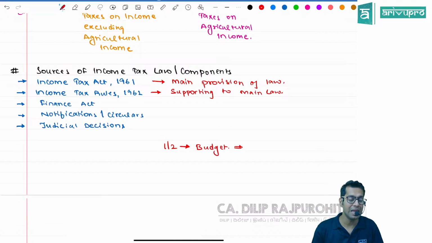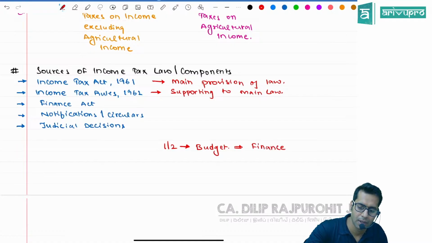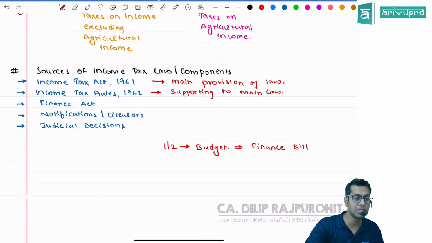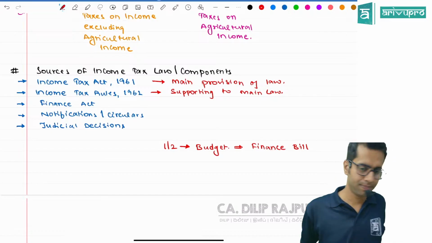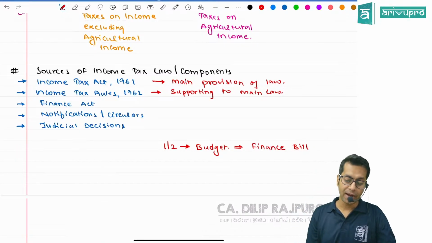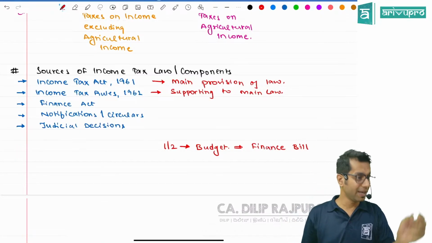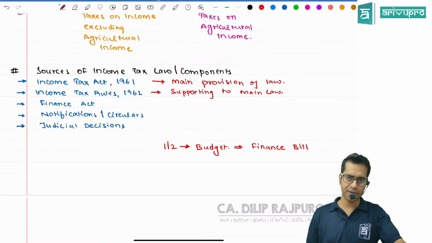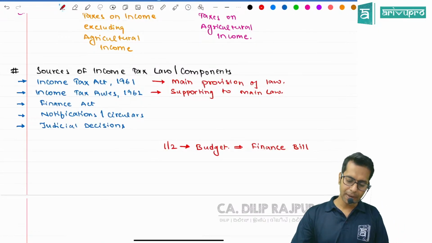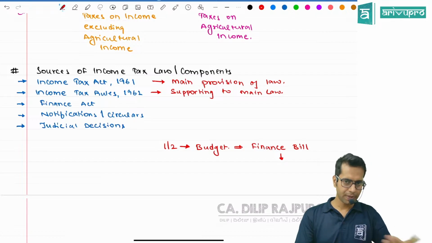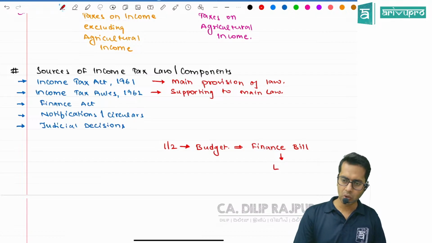Now, normally in the budget, whatever she reads, that book is called the Finance Bill. So in the budget, what is she presenting, sir? She is presenting the Finance Bill. Once she presents this Finance Bill in Parliament, approval should be taken from the upper house and lower house, Lok Sabha and Rajya Sabha.